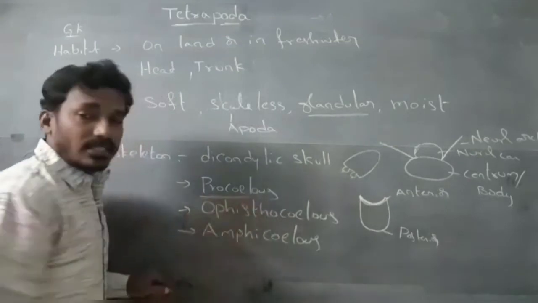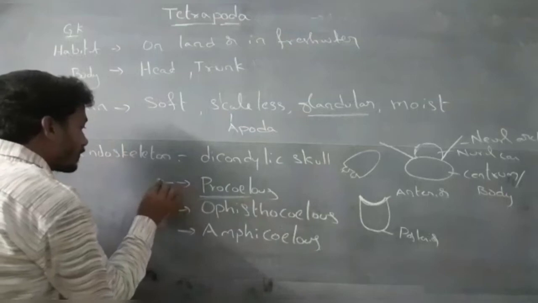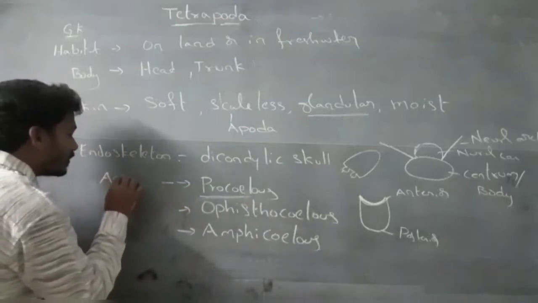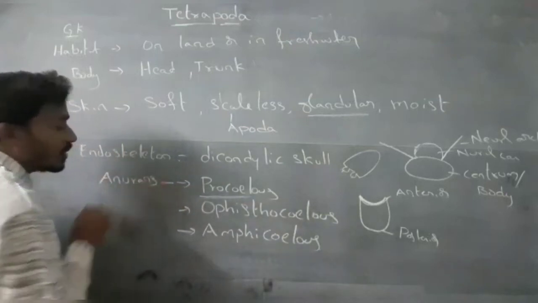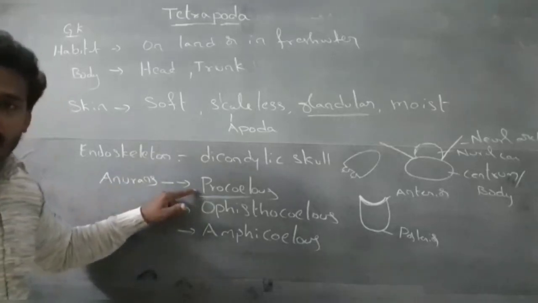This is procoelus. Procoelus is present in anurans, which means frogs. Frogs contain procoelus.